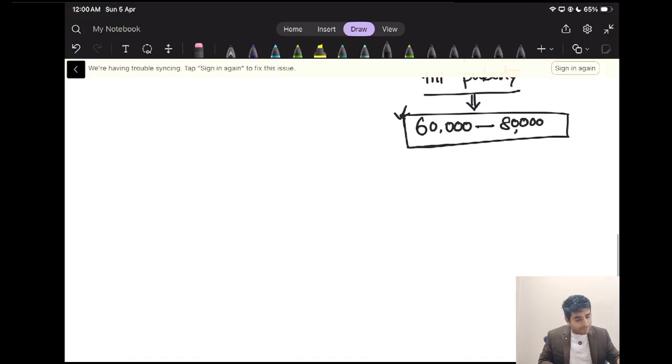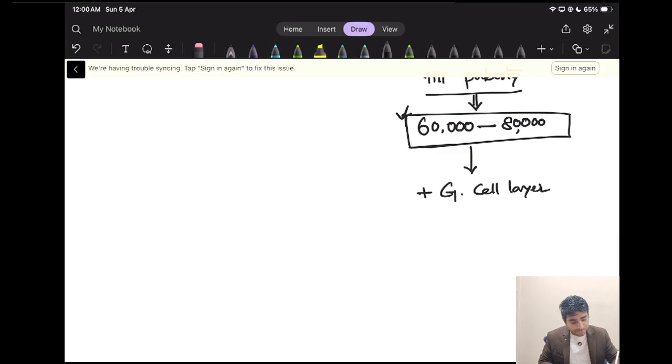Now that primary follicle continues with the granulosa cell layer, plus they will have a thicker layer. If both are there, then we call it the secondary follicle.